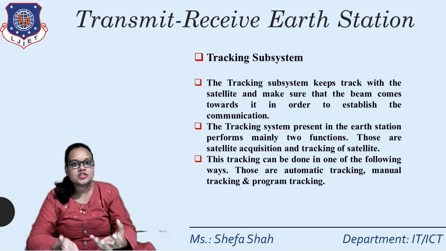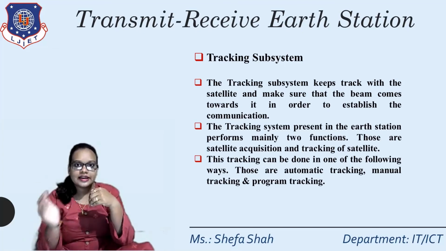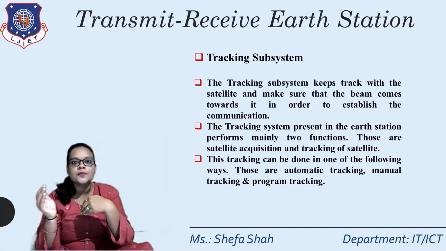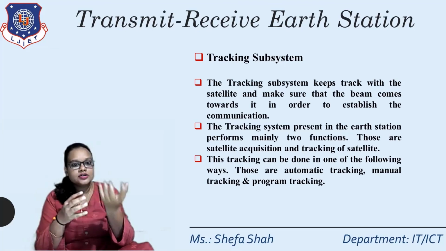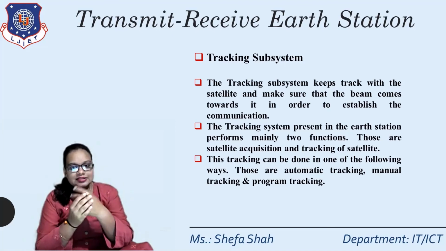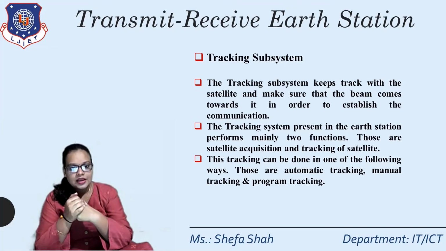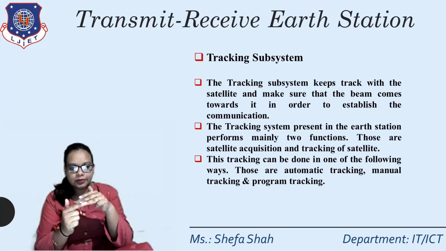The tracking subsystem keeps track of the satellite and makes sure that the beam comes towards it in order to establish communication. The satellite antenna and the earth station antenna should be aligned simultaneously so that the tracking can be done as well as the signal communication with a proper link. The tracking subsystem present in the earth station performs mainly two functions. First, the satellite acquisition, and second, the tracking of the satellite. And this tracking can be done in the following ways: automatic tracking, manual tracking, and program tracking.